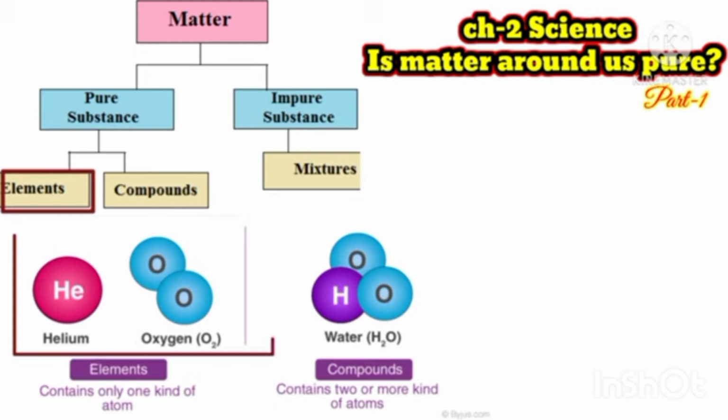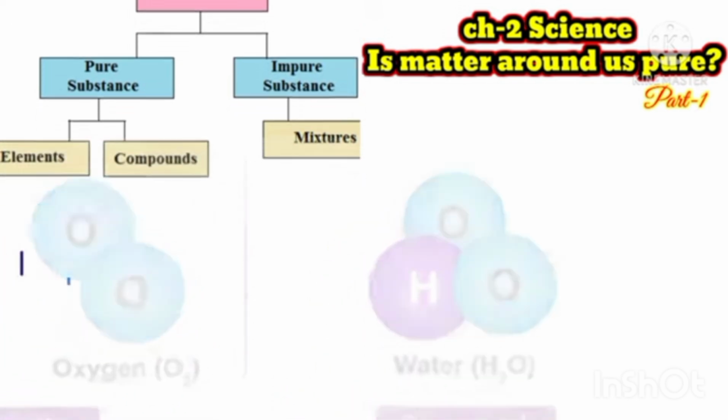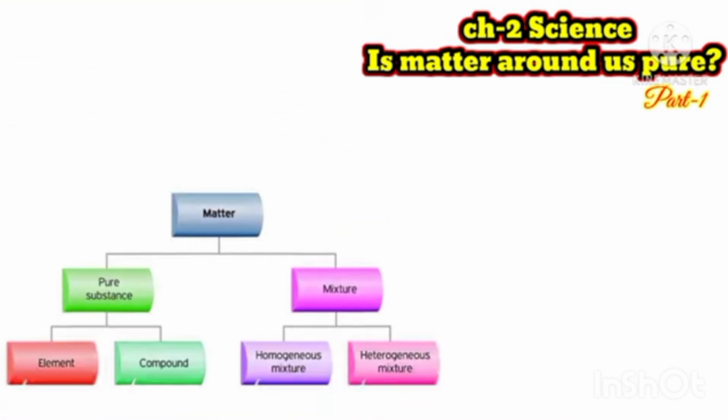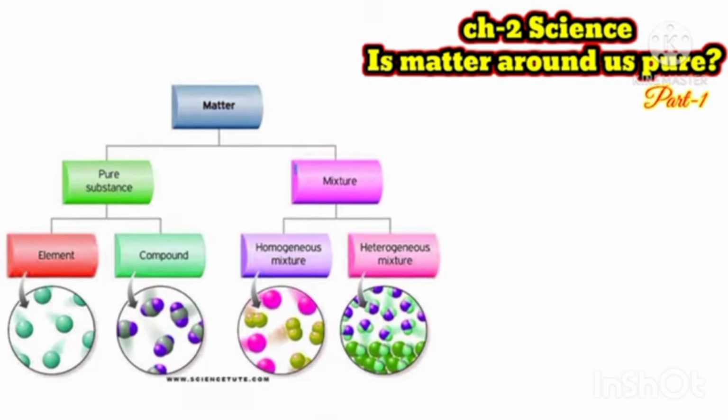And when a molecule forms, it always forms in a fixed ratio. The source can be changed, but the composition or ratio cannot be changed. That is why all these are examples of pure substances, or we can say elements and compounds both are pure substances. Now, as we know, pure substances are of two types.